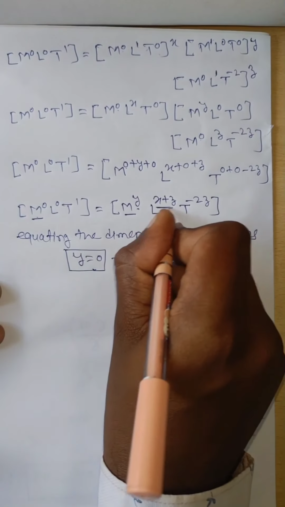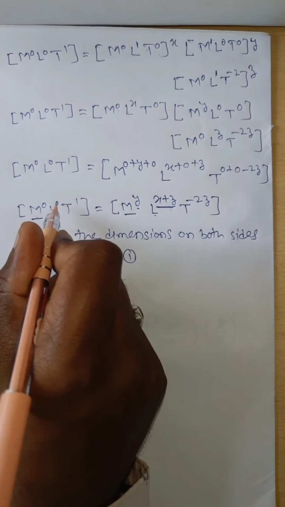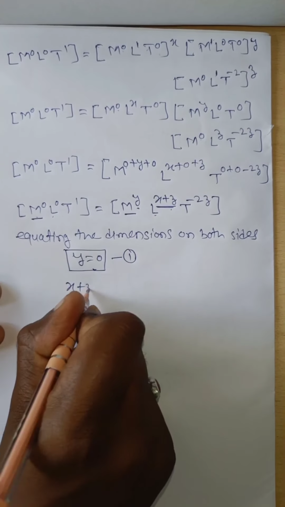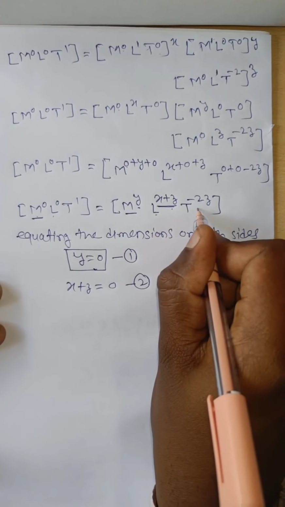Now second, x plus z. The dimension of L is x plus z. Here dimension of L is 0. Therefore x plus z, which is equal to 0. Now this is equation second.